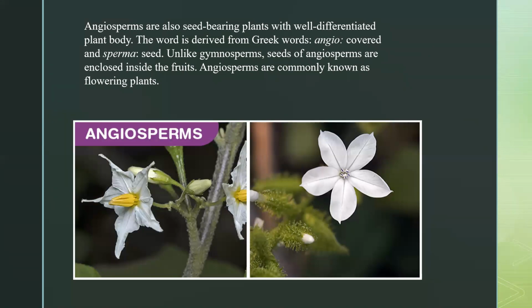So angiosperms are commonly known as flowering plants, because first flowering takes place, then flowers are converted into fruits. Inside the fruits the process of reproduction is happening, and finally we get the seed. So this is the definition of angiosperms. I hope you understood.